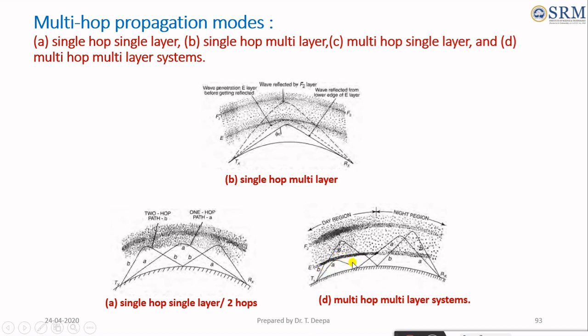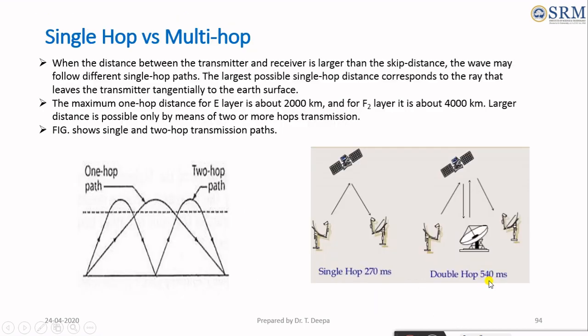Wave A has two-hop transmission going into many layers, so multi-layer transmission. B also has two-hop transmission into different layers, and they arrive at the receiver. This mode of propagation is called the multi-hop multi-layer propagation system.